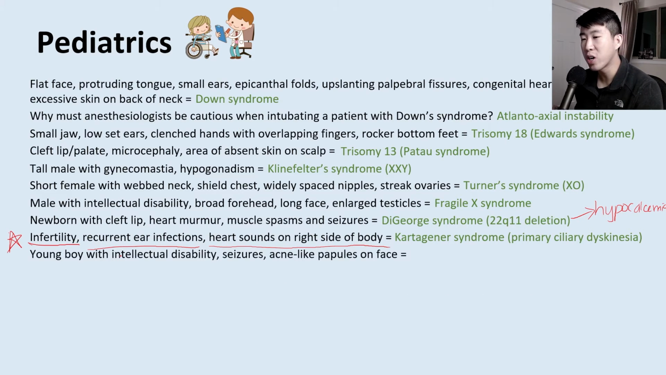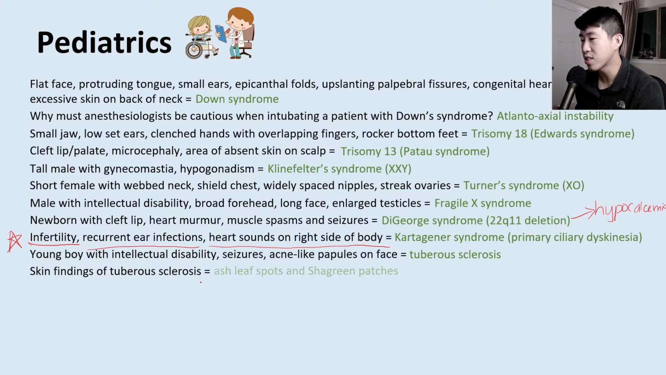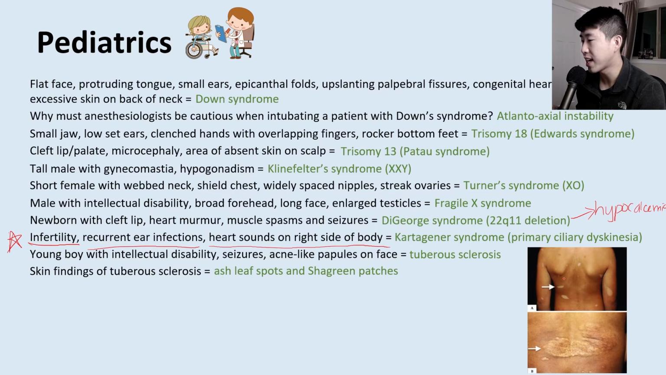Next, we have a young boy with intellectual disability, seizures, and acne-like papules on the face. This is a description of tuberous sclerosis. And the skin findings of tuberous sclerosis are going to be ash leaf spots and shagreen patches. And here's a picture of that. Here are some ash leaf spots and shagreen patches noted here.